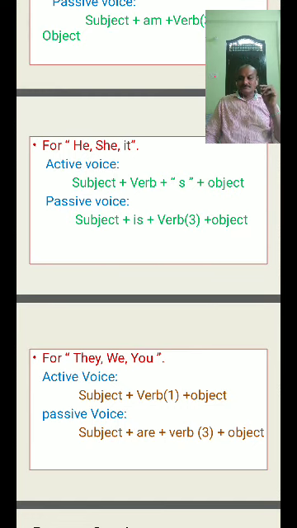See, simply: I support that party. That party is supported by me. You support that party. That party is supported by you. They support that party. That party is supported by them. We support that party. That party is supported by us.